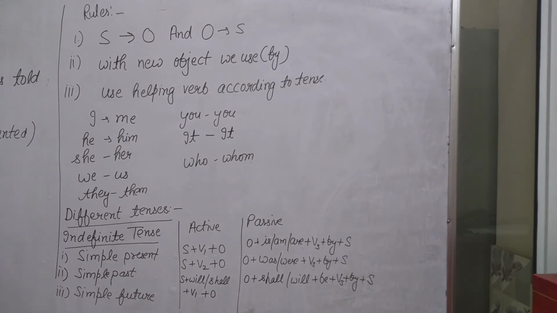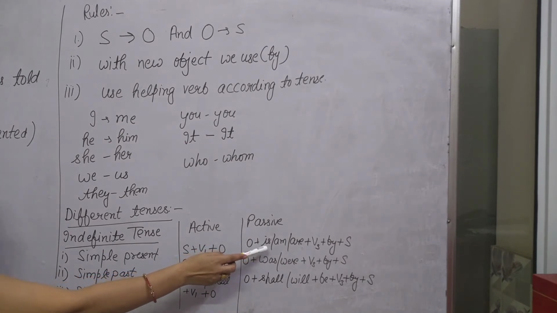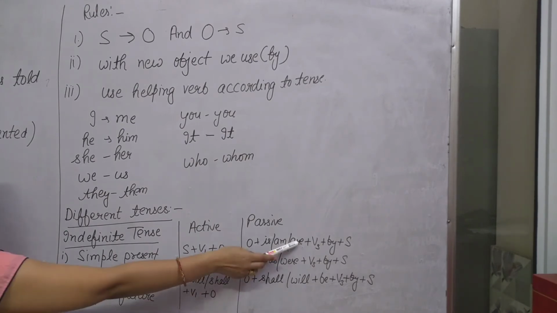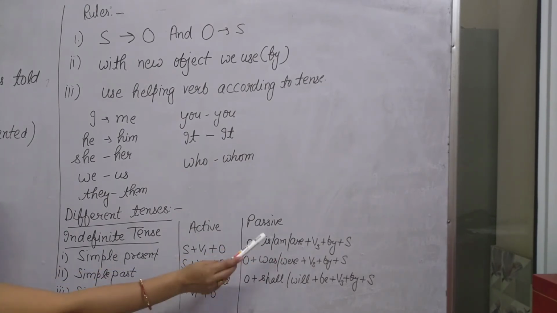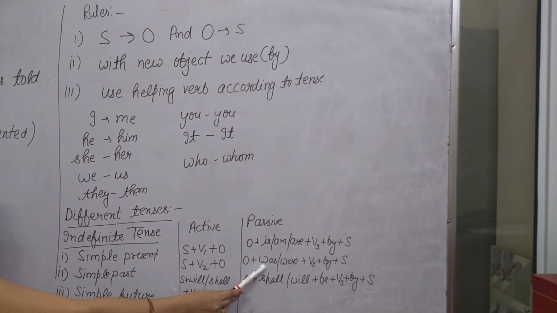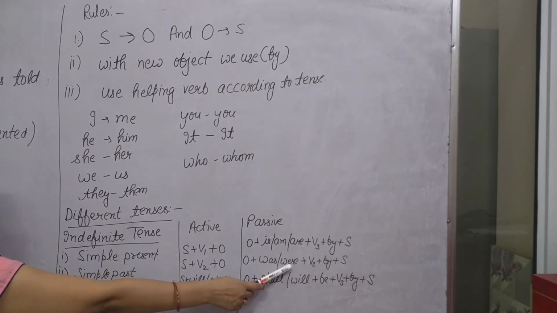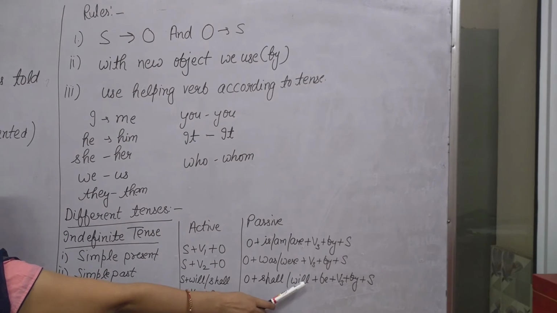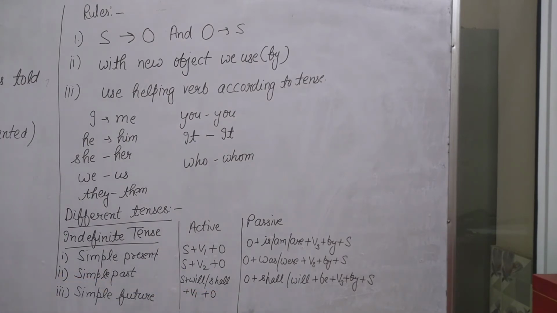You know very well that in simple present tense we use is with a singular noun, with I we use am, and with a plural noun we use are. Same way, we use was with a singular noun and were with a plural noun. Again, we use shall with I, we and plural forms, and with a singular noun we use the helping verb will.